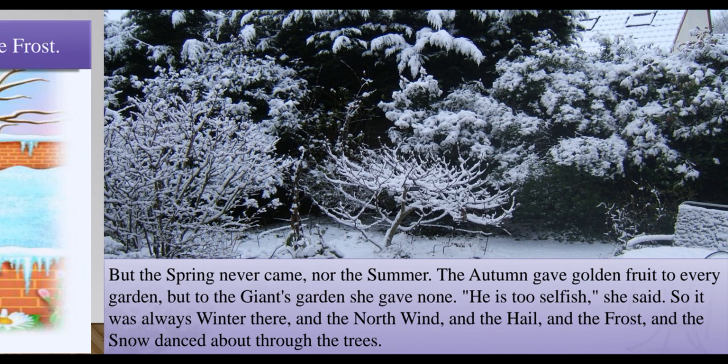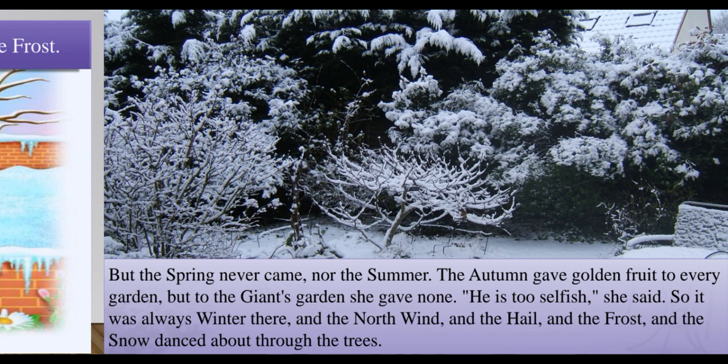Do you know, children? Winter is the season which the giant hates the most, because to him winter is a symbol of sorrowfulness, sadness, because at that time the beauty of the garden is lost. So he never liked winter. But now, just because he was so selfish, winter, north wind, hail, frost, they all came and made a very dirty condition of the giant's garden. Snow danced and frost hailed and north wind blew, and everything was upside down.